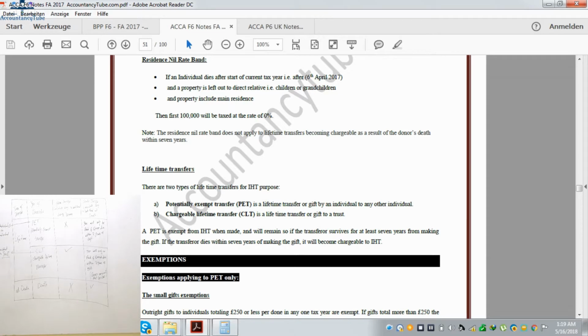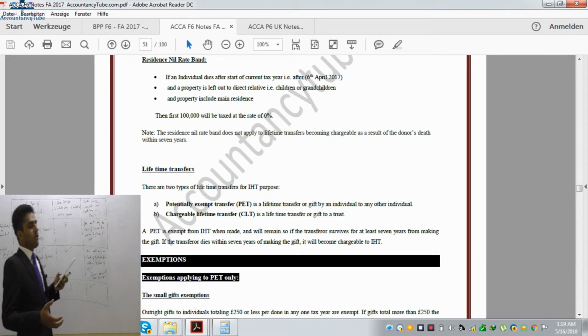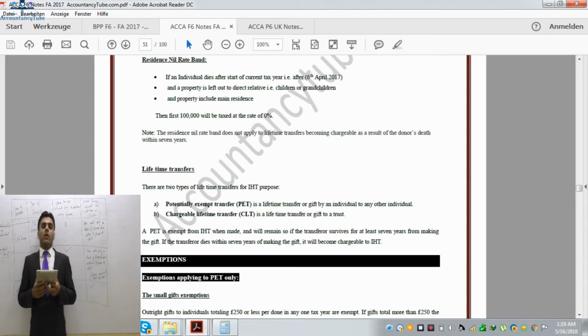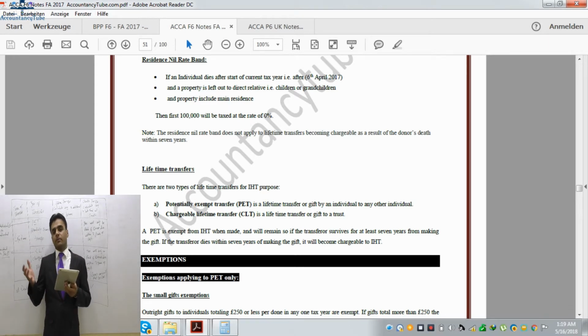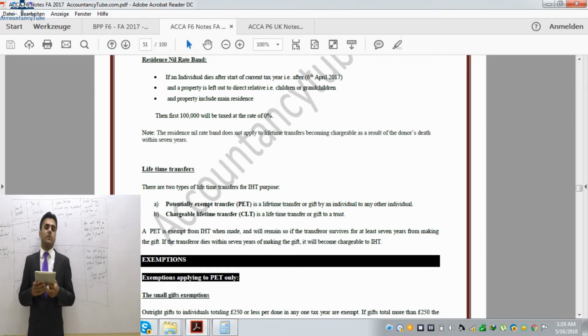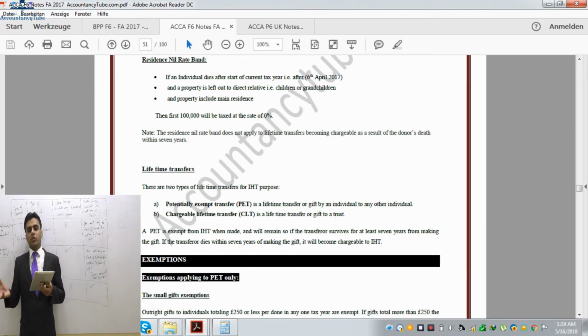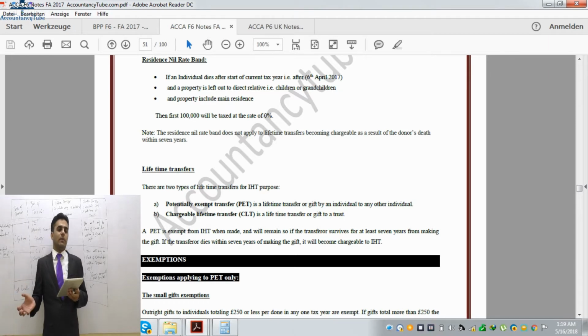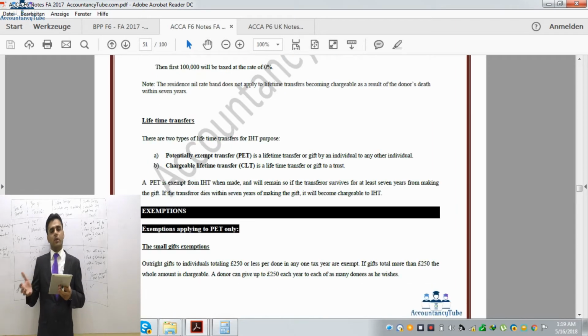And please remember, both husband and wife will have separate nil rate bands. So if there is a couple, the husband will have a separate residence nil rate band, and the wife will have a separate residence nil rate band. Now, in a case where the husband died and did not use any of his residence nil rate band, then the unused amount of residence nil rate band will be transferred to the wife or the surviving partner, if it is husband or wife.